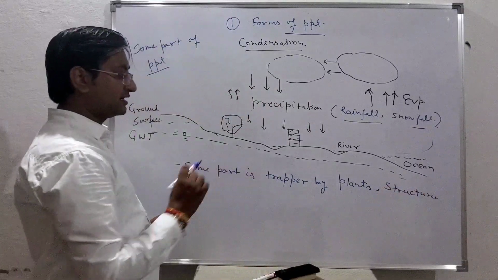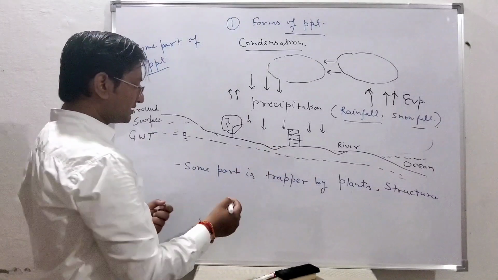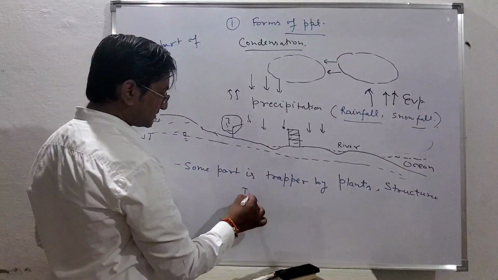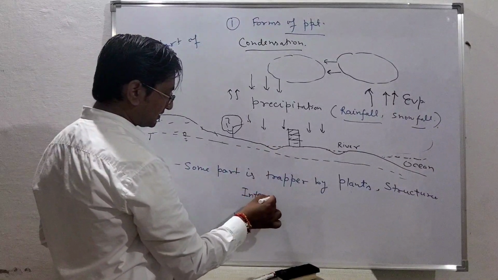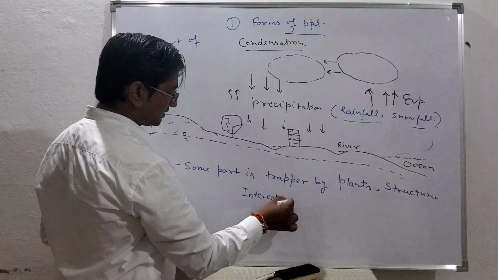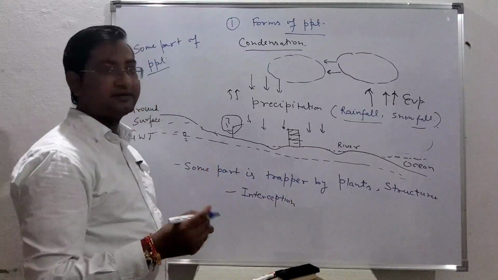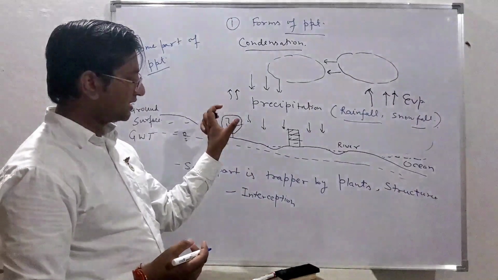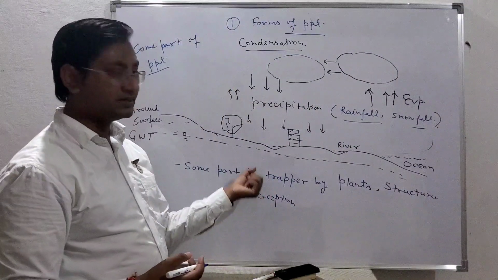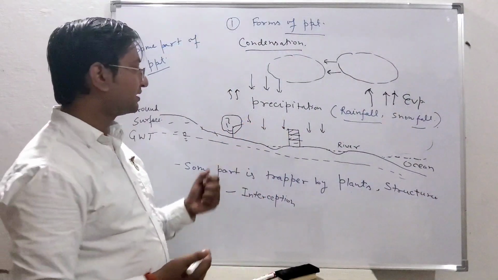So it is getting trapped by all these. This comes in the category of interception. This is called interception. This much precipitation is intercepted by the plants and plant leaves.